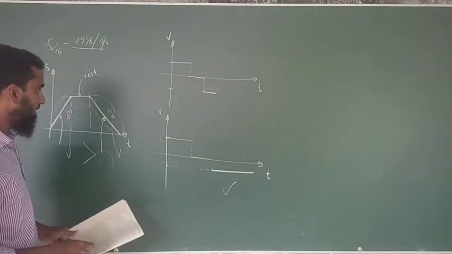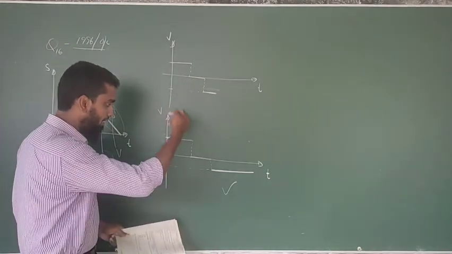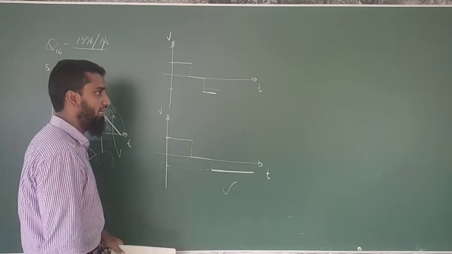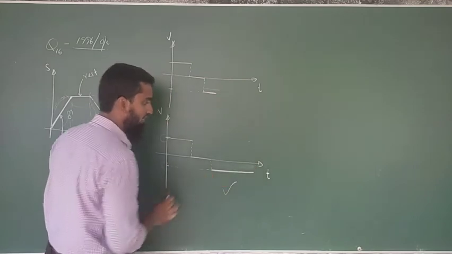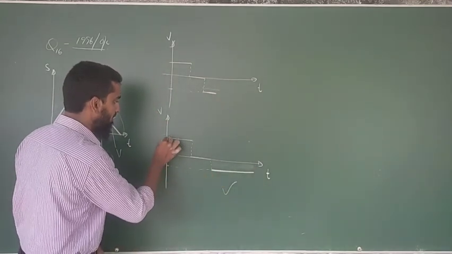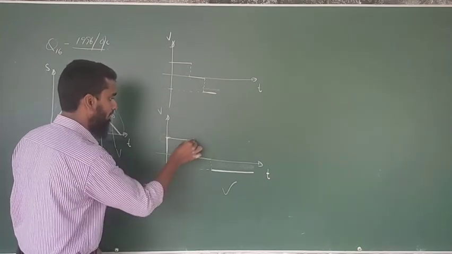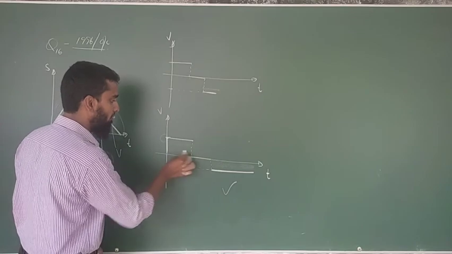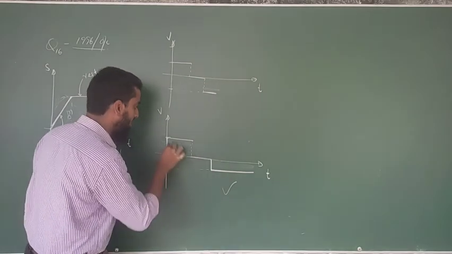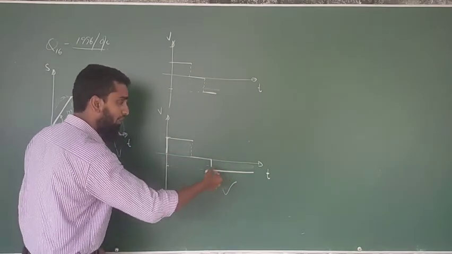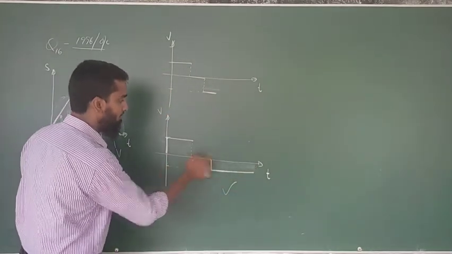The person is coming again to the same position, which means the plus part of the displacement should be equal to the minus part of the displacement. Look at this. The larger value and the normal value, the product is going to give you the displacement here. But here, this is a lesser value than this. At the same time, it should give you the same value of the area. Why? The displacement should be the same.